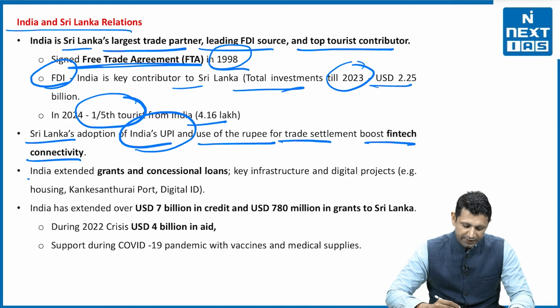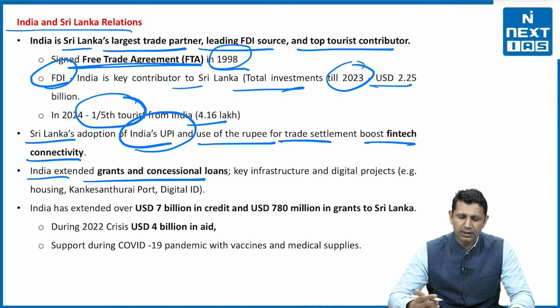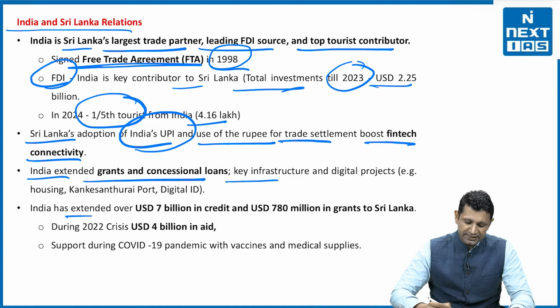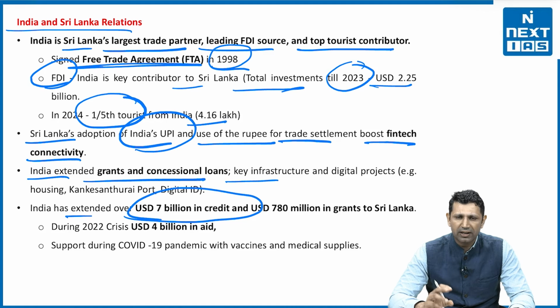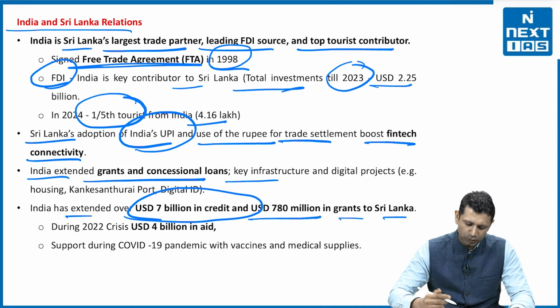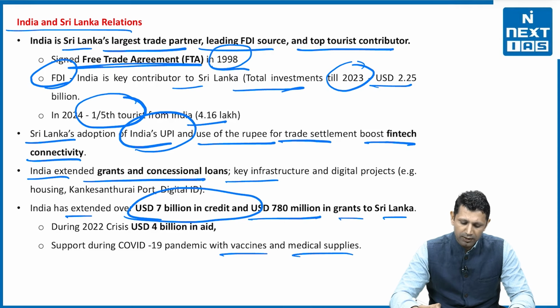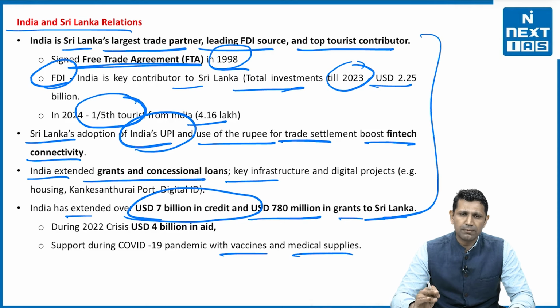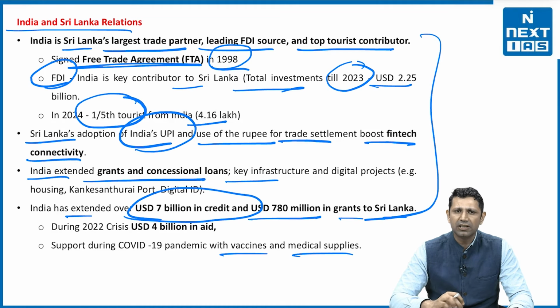Then India has extended grants and concessional loans to Sri Lanka for key infrastructure projects and digital projects. Also, during the time of crisis, India has helped Sri Lanka. India extended over $7 billion in credit lines to Sri Lanka and also provided 780 million in grants. During the COVID pandemic also, India helped Sri Lanka through vaccines and medical supplies. So India is one of the important trade partners, development partners, and partners in terms of economic activities in Sri Lanka.